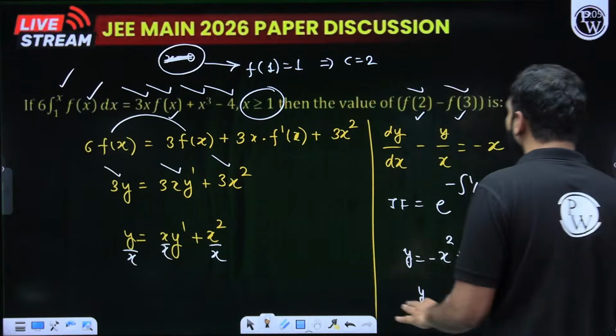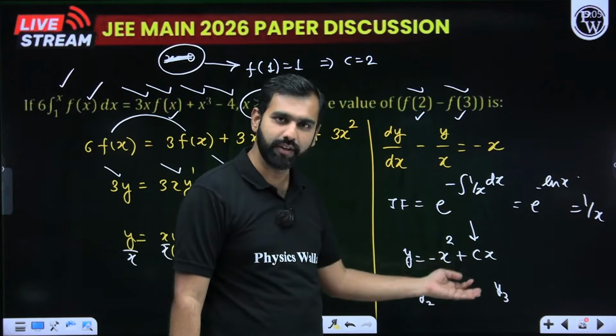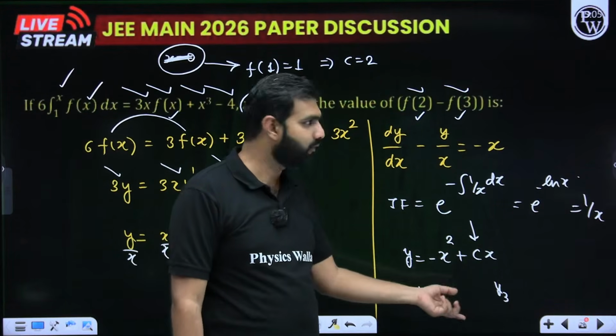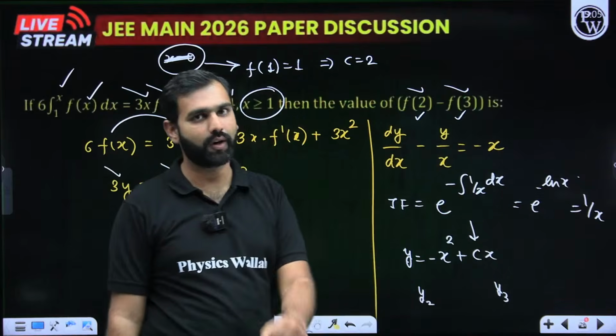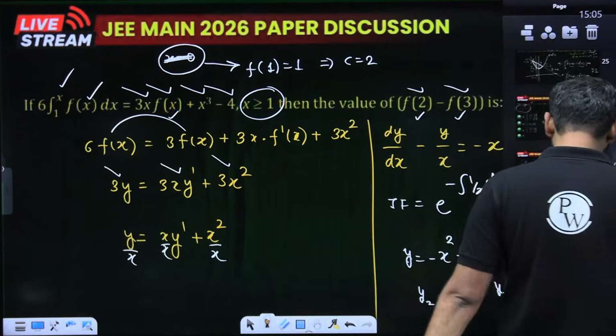So with that, when I moved ahead, we had this linear differential equation. I solved it. We cracked the value of c. Now you replace x by 2, you get f of 2. You replace x by 3, you get f of 3. f of 2 minus f of 3 will be your answer. Did you understand the whole solution? With that, let's move towards the next question for the day.